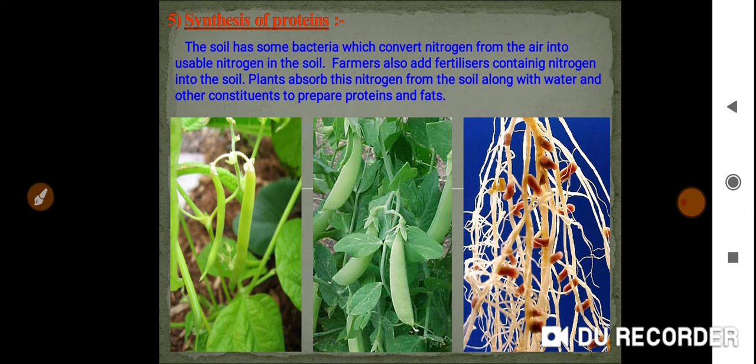The name of the bacteria is Rhizobium. Then where will it be present? Is it useful? Yes, 100% it is a useful bacteria which is present in the root part of the plant. They are present in the root part. There is a word called symbiotic.